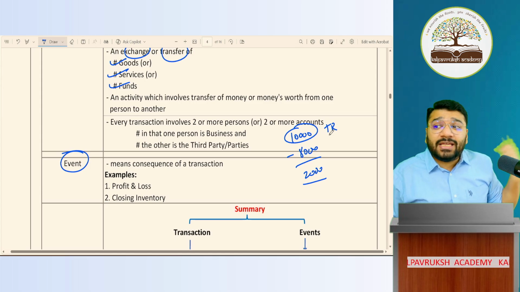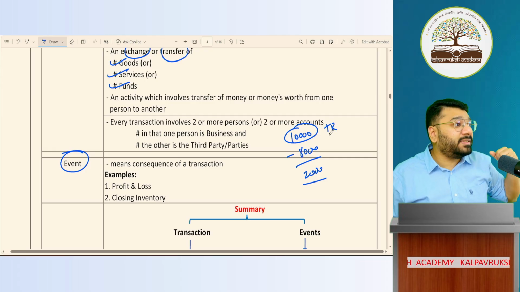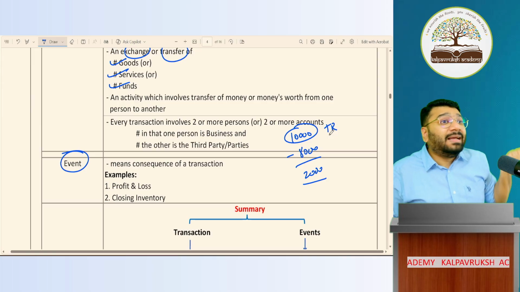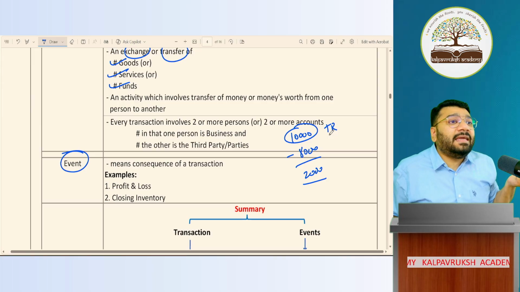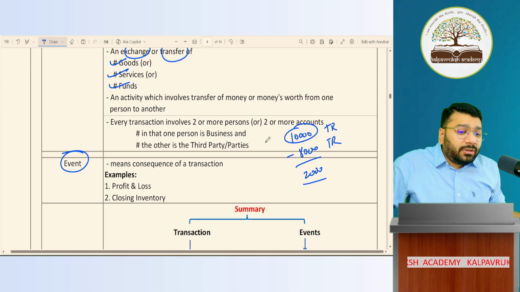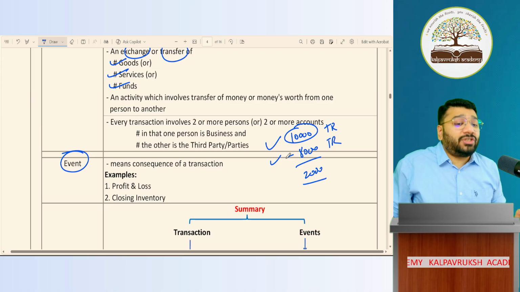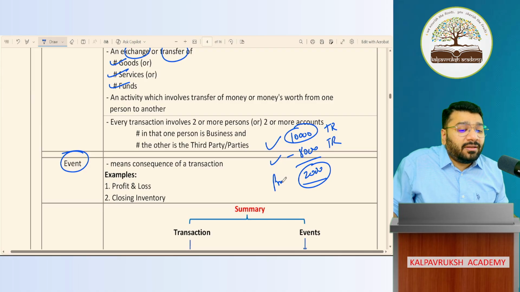Because that is also exchange of service. The landlord gave the premises to me as service. In return, what did I give him? Rent, funds, money I gave. That is also exchange of service against funds. This is also a transaction. So both are recorded in the form of transactions. Now the question is, the result of these two transactions is what? 2,000 rupees, which is profit.